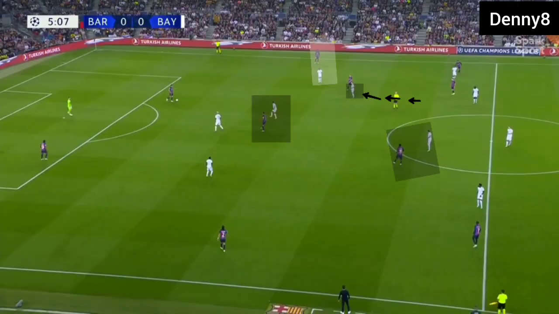In the first phase, Barca were using double pivots. When Barca's attacking midfielder was stepping in and becoming second pivot, Bayern's defensive midfielder was always ready to cover Barca's second pivot, and Bayern's wide midfielder was making a 1v1 situation in front of Barca's fullback by staying in the wide zone.